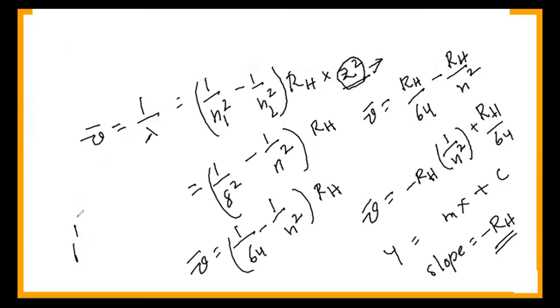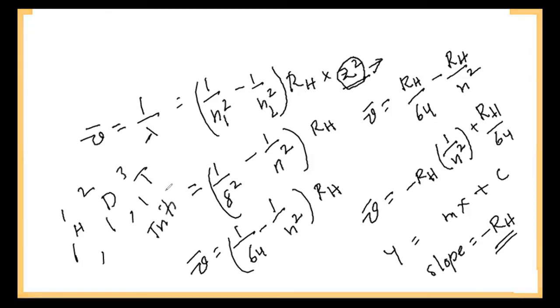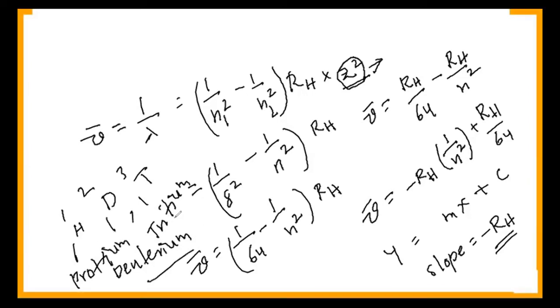You can write 1H1 for protium, 1D2 for deuterium and 1T3 for tritium. We can take protium, deuterium, tritium.